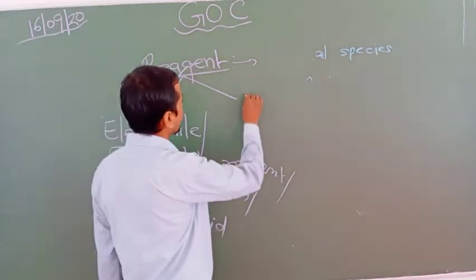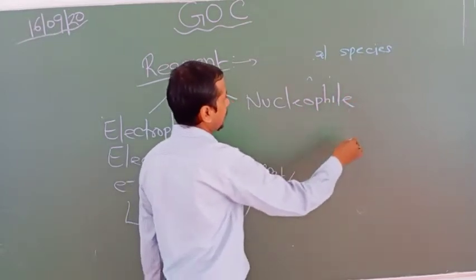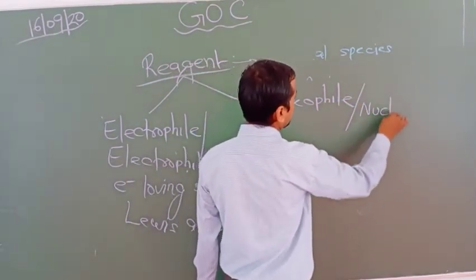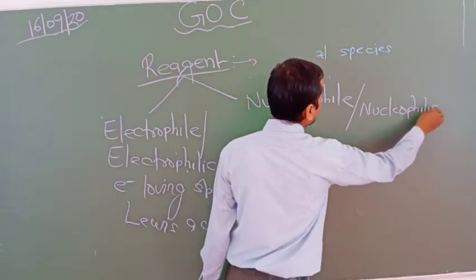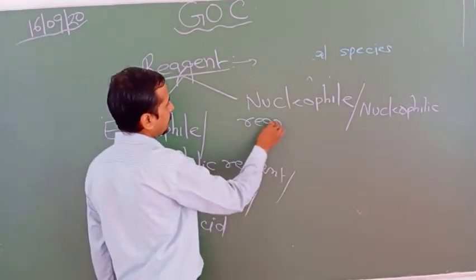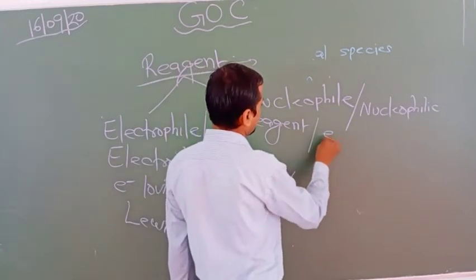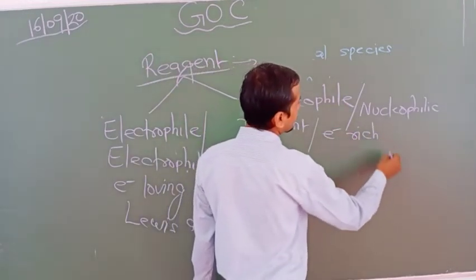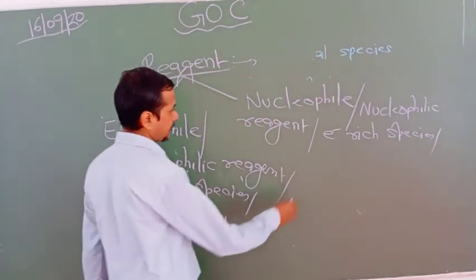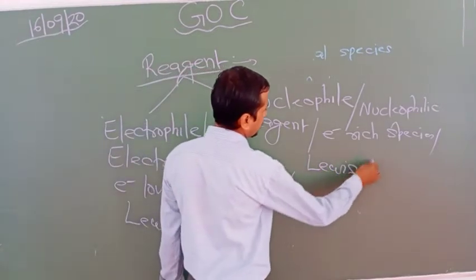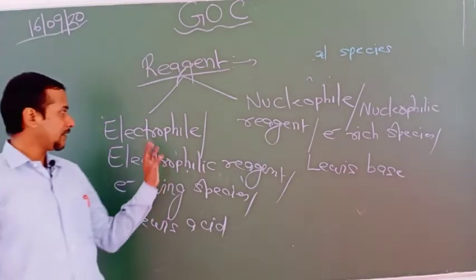Now the second, nucleophile. It is also known as nucleophilic reagent, also known as electron rich species, also known as Lewis base. So first of all, look here, electrophile.